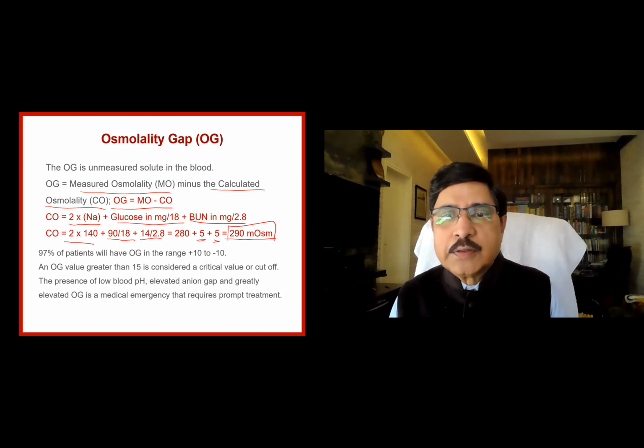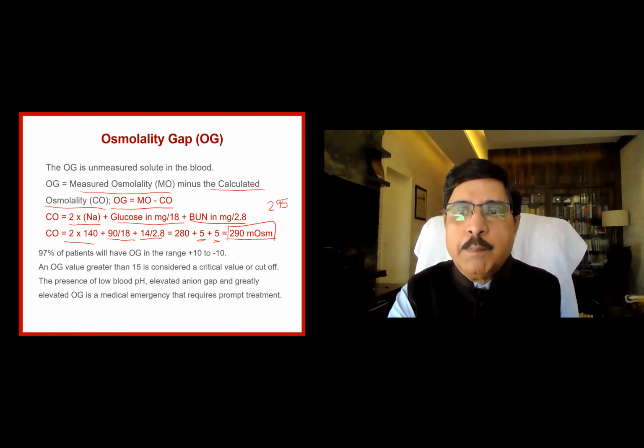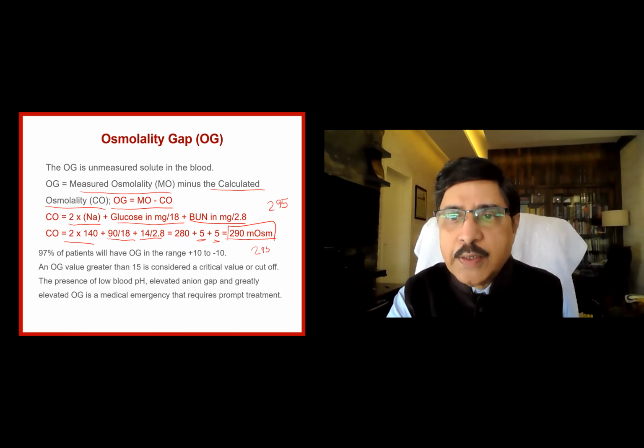Suppose we give the sample to the lab and the lab gives a value. Let us say it gives 295. The difference will be measured osmolality 295 minus calculated osmolality 290 is equal to 5.